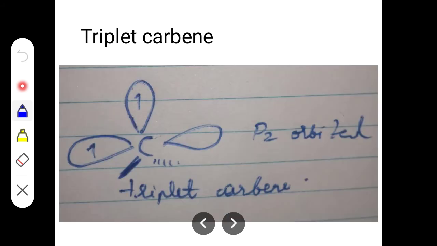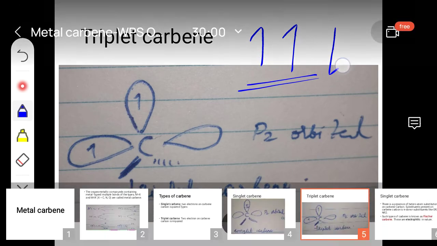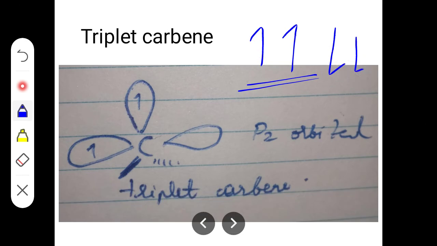The triplet carbene. How is triplet carbene formed? There is an unpairing of the electrons. It can be like this or it can be like this also. So here you can see the triplet carbene. The electrons are in the unpaired condition, while this is an empty p orbital.